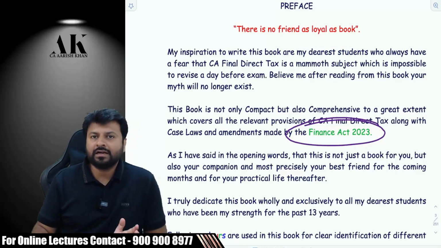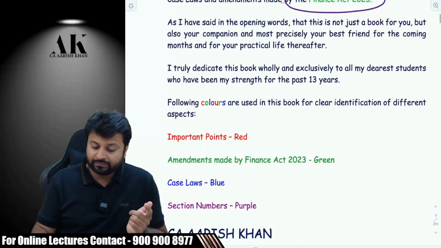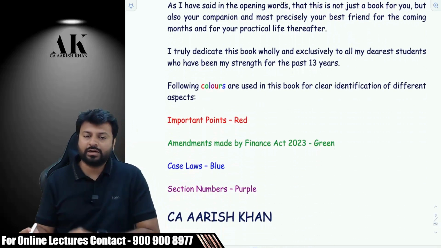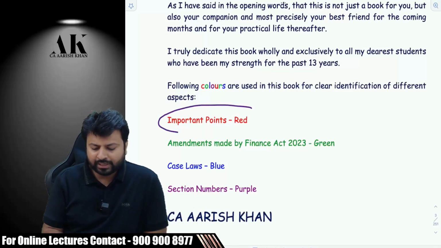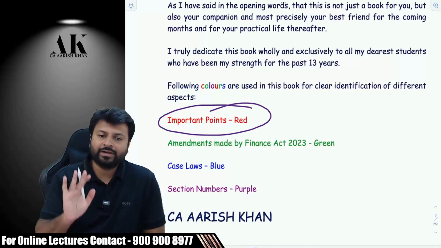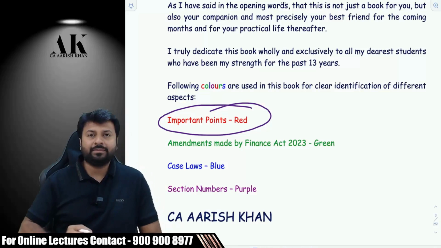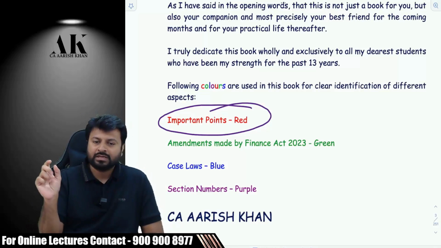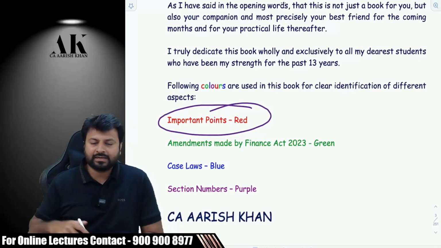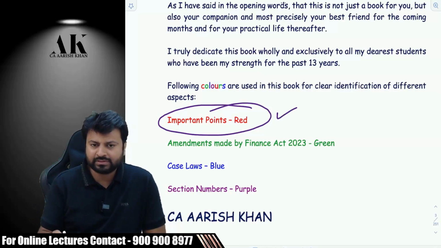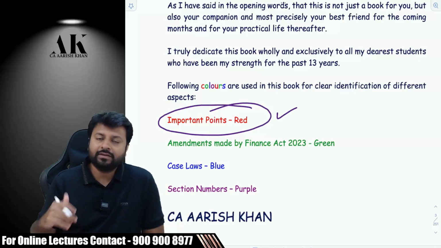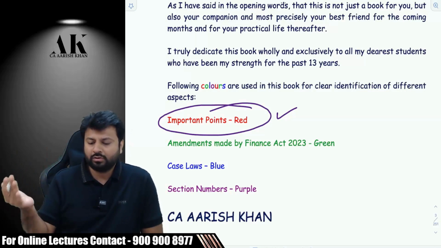Now this book is colored for your ease of reference so that you develop some interest in the subject, and how we have used the color is also important to understand. All the important points in the entire book you will find in red color. We generally have a habit of underlining the important words and phrases, so you don't have to do all those things. That is something I have done at my end. Still, if you want to underline something more important, you can do that.